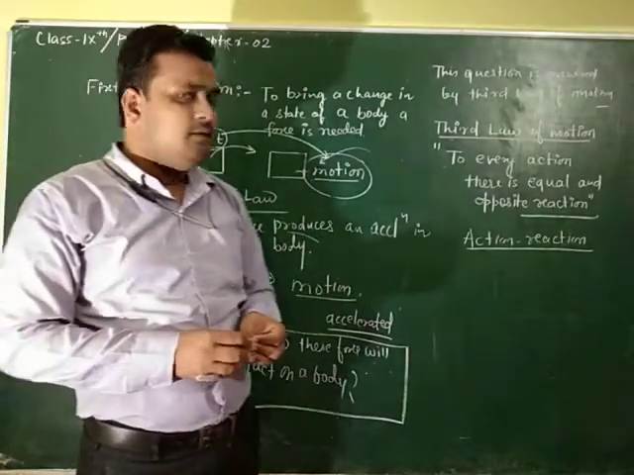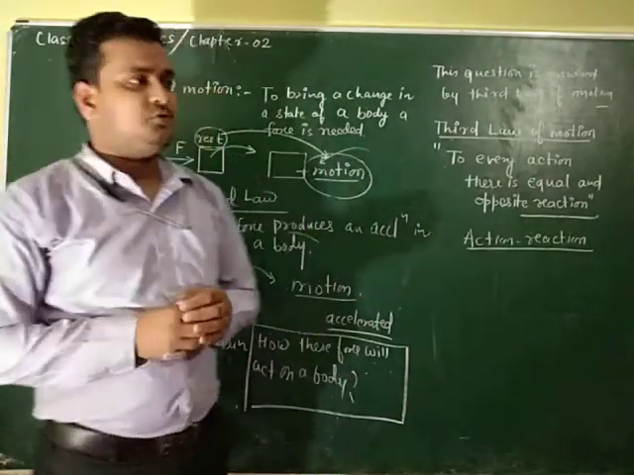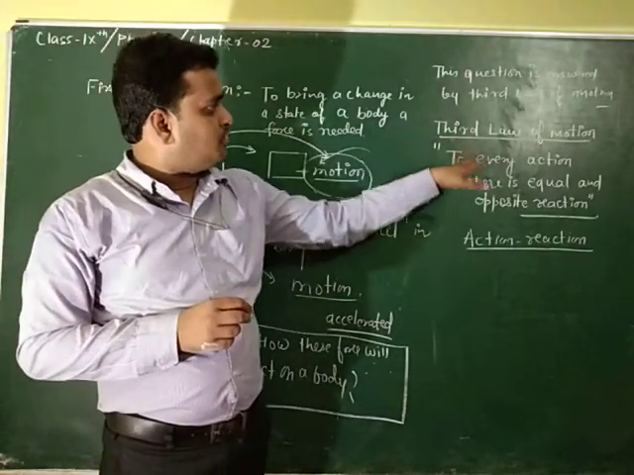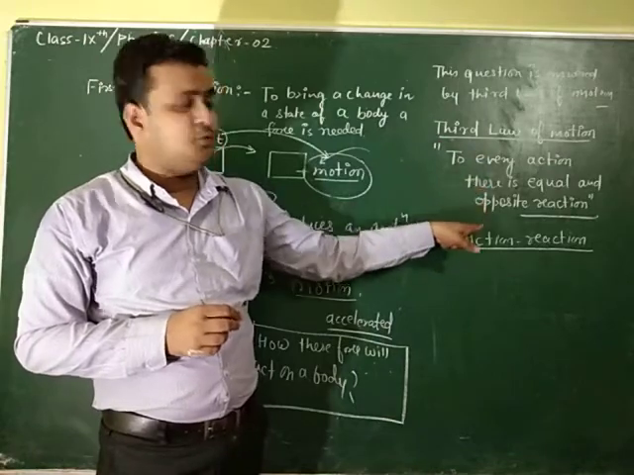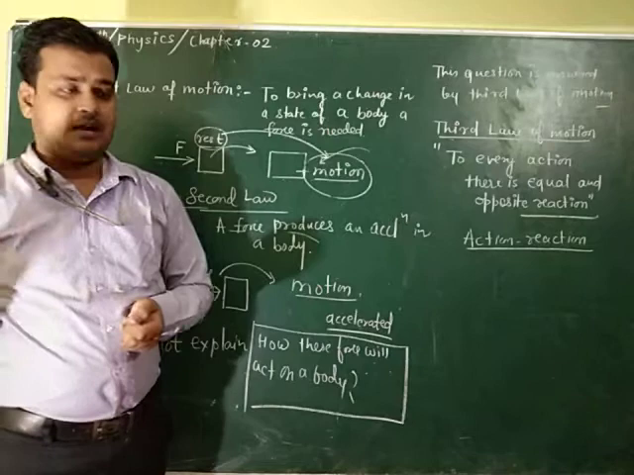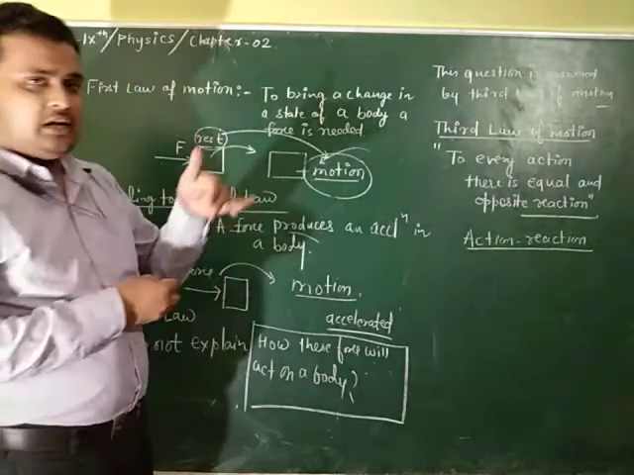So these are pairs. Now, according to the third law of motion, to every action there is an equal and opposite reaction. What does it mean again? Action and reaction you have studied. Action is what we have done, and reaction is what we get back.